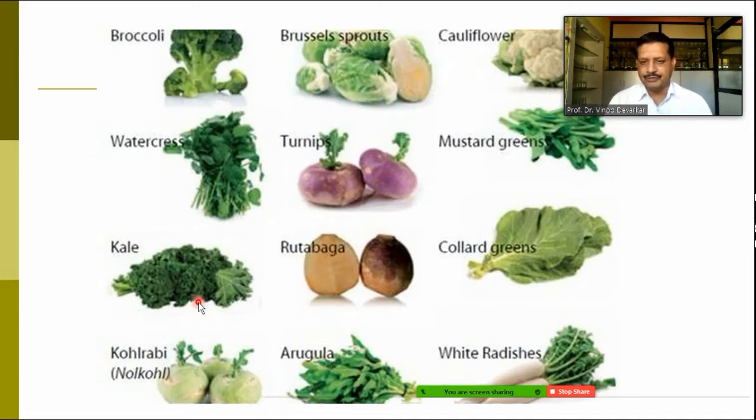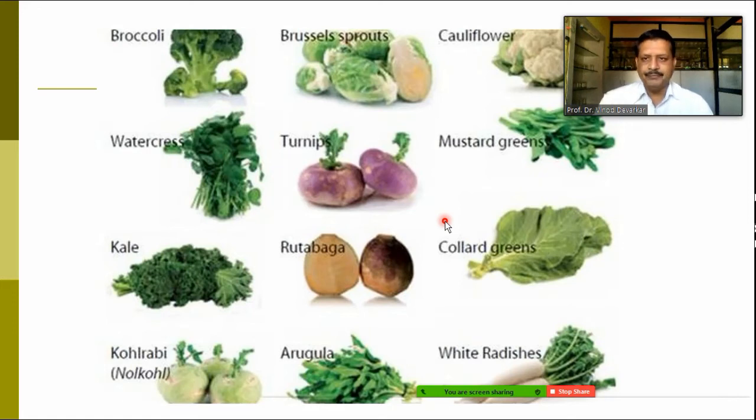We know Brussels sprouts, cauliflower, then mustard young leaves, turnips, rutabaga, arugula, and white radishes. These are very common in our region. Along with that, we can find our patta gobi, cabbage. This is Brassica oleracea, variety capitata. So leafy vegetables, flower vegetables, as well as root vegetables we can use from this family Brassicaceae.